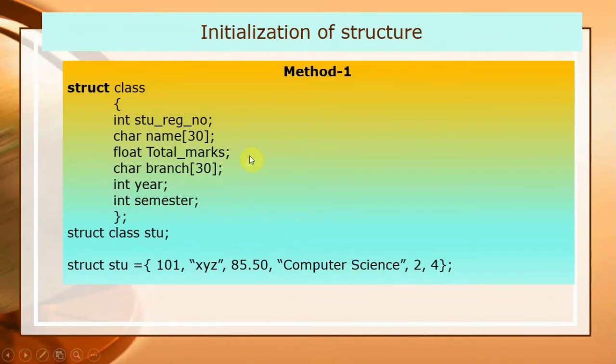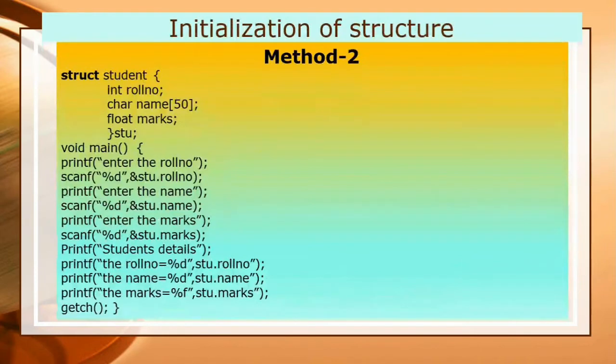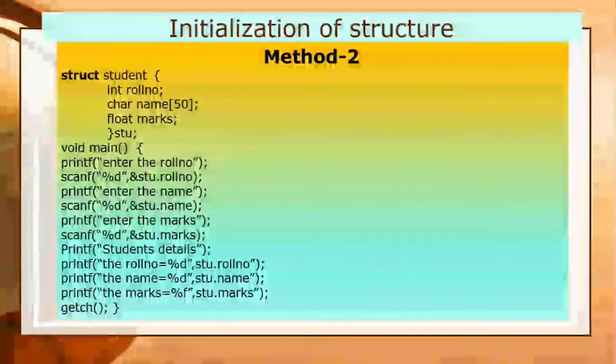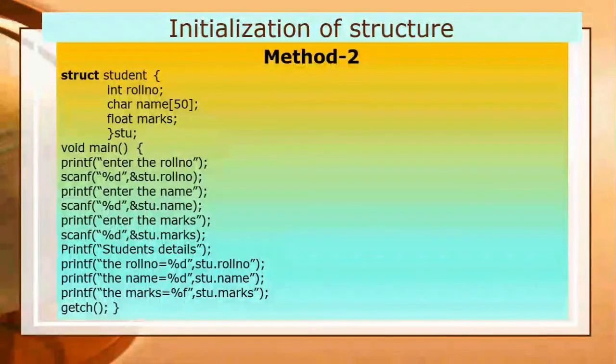You have to provide all the values in a particular order. But providing such values, initializing them to the data members, may become very cumbersome. So I will explain the next method. This is another method by which you can initialize values, meaning you can assign a value to each data member.